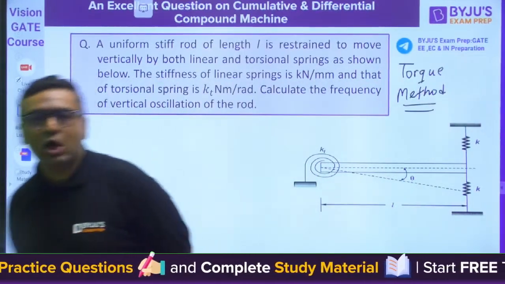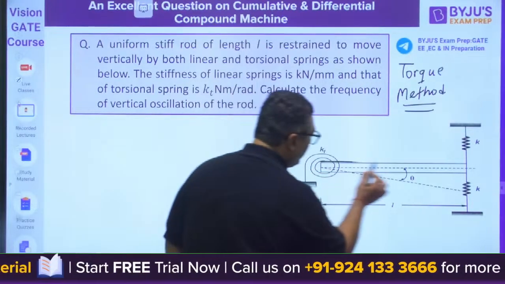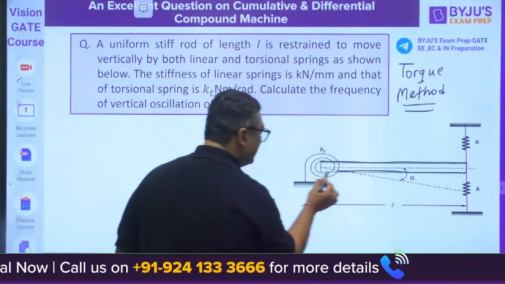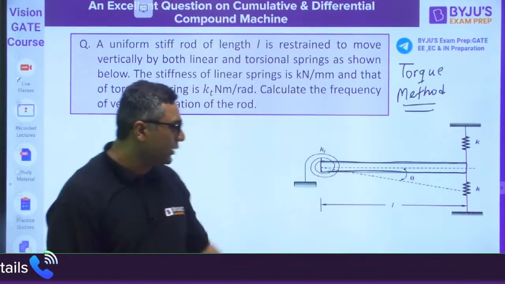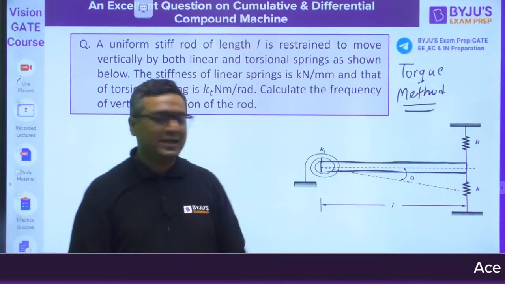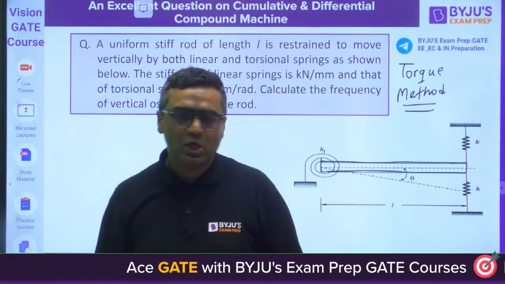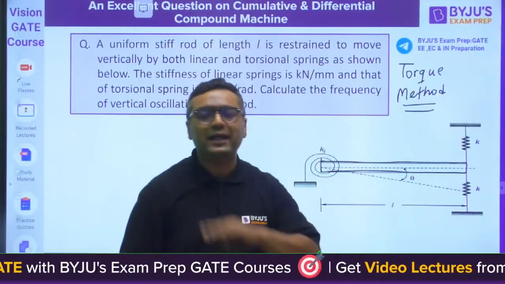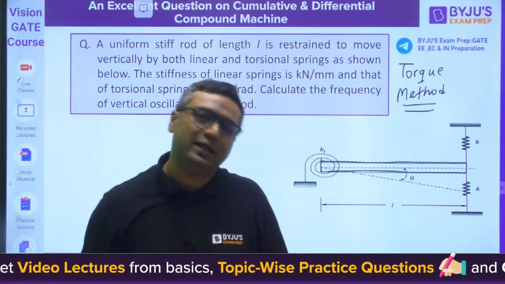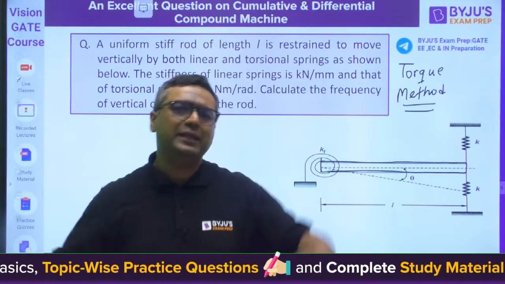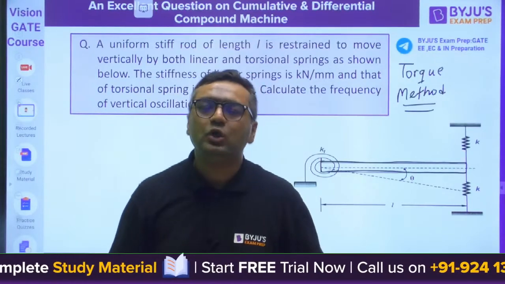Okay. So now, my dear, let us see how to solve this type of question. Actually, this rod is not a massless rod. This rod is having a mass m and length l. So is it a point mass? No. It is a distributed mass. So as it is a distributed mass, I cannot use the Rayleigh method. I can use either the torque method or the energy method. In the previous question, I used the energy method. Here I will be using the torque method.